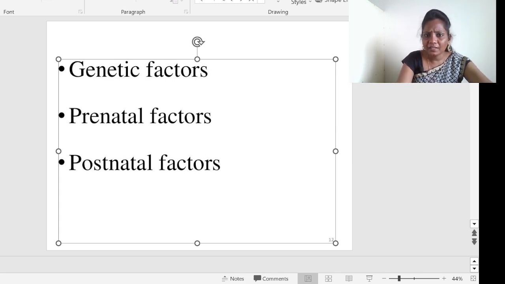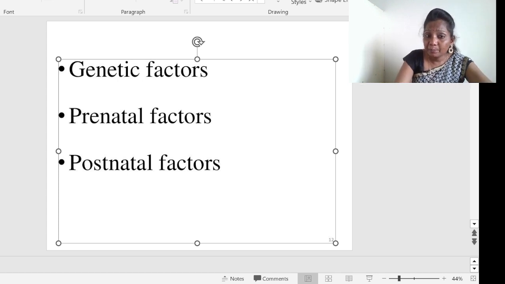If your father or your mother is of very short structure, dwarfism, definitely your growth will be according to your parents' or forefathers' generation, because it is influenced by your parents' genetics. However much food you are given, you will not become taller because your genetic factors are like that. Your parents may have dwarfism.